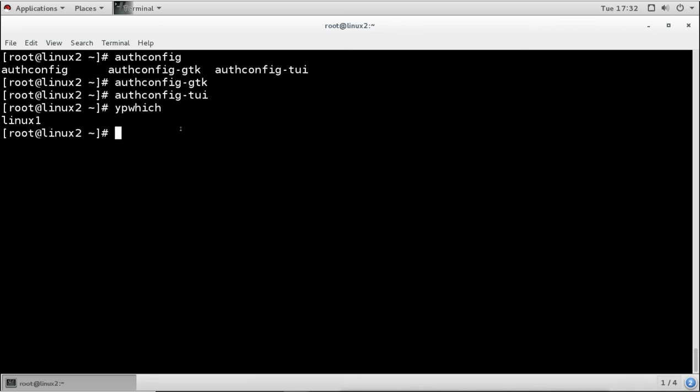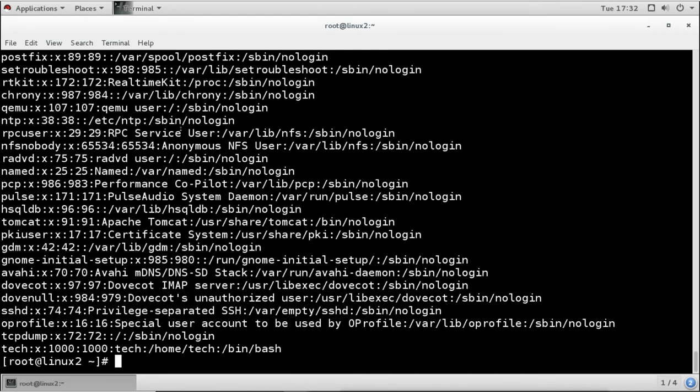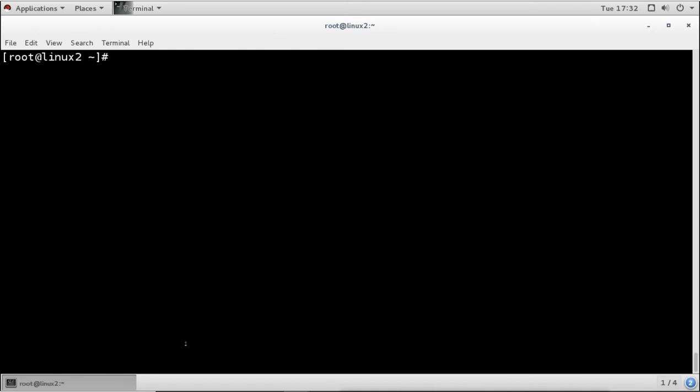Now this machine becomes the client of the NIS server, and we will check. We have already seen here that there is no account configured in this machine. We have only this default account. But on the server we have created user1, user2, user3. So I will try to log in with one of those users. I will say switch user to user1.